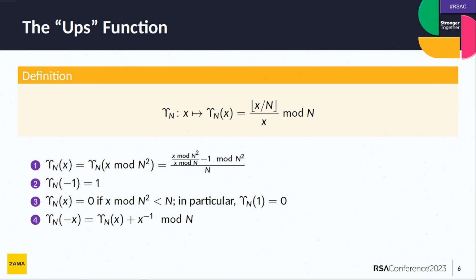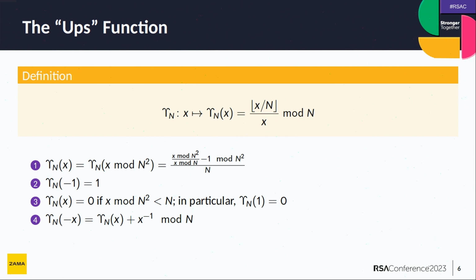If you evaluate that function at -1, you get 1. And if you have an integer x that is smaller than n, in that case you get 0. And in particular, if you evaluate that function at 1, you get 0. And a last property: the ups function of -x is given by the ups function of x plus the inverse of x mod n.